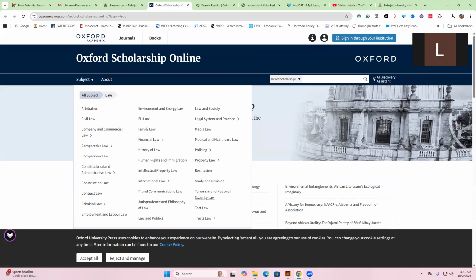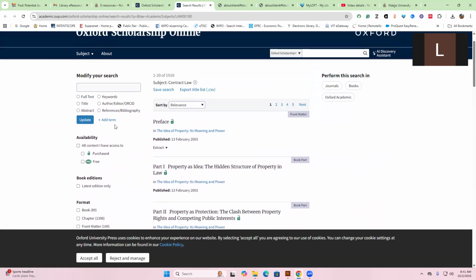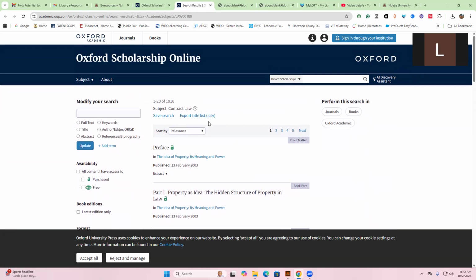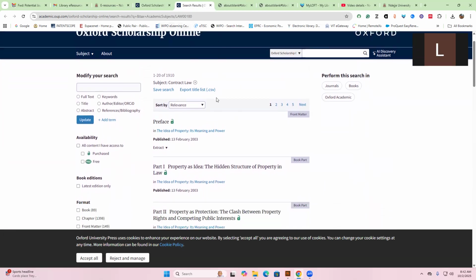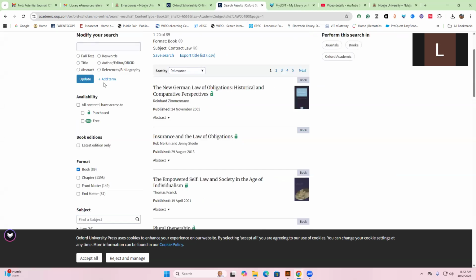So, for example, I can browse under contract law, or under criminal law. If I need access to constitutional and administrative law, I can still browse, and you'll find there a number of different items. If you need, for example, books, you'll get a number of books depending on your interest. The moment I click on books, I'll only get books here. However, we also have to select only content which we have access to. So availability, so that we are given only what we have access to.